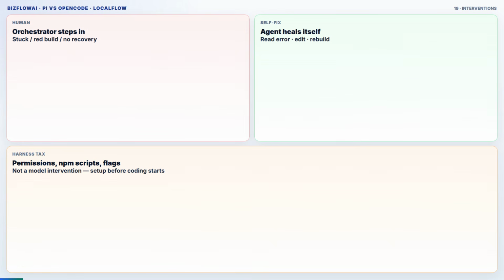Define interventions cleanly so comments stay fair. Human intervention: a person or orchestrator steps in because the agent is stuck or the build is red and the model is not recovering. Model self-fix: the agent reads the error, edits the file, rebuilds, no human. Harness setup: config flags, permissions, npm allow scripts. That is harness tax, not model intervention. Qwen had human intervention history. OpenCode Qwen3.6 self-fixed. OpenCode needed harness setup before the model started. Keep the 3 buckets separate on the scoreboard.